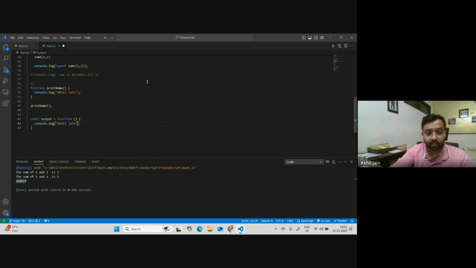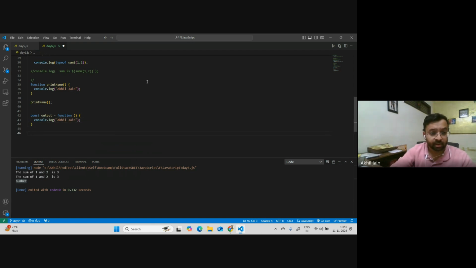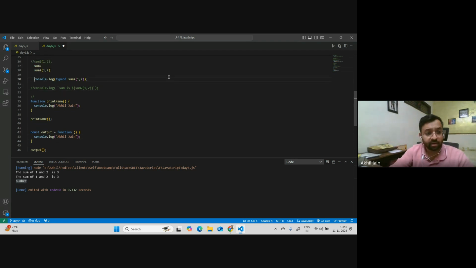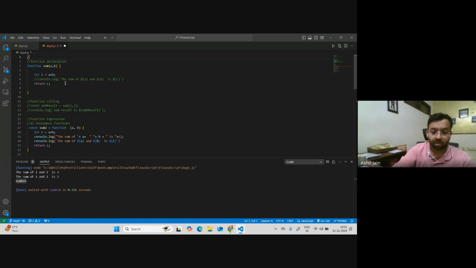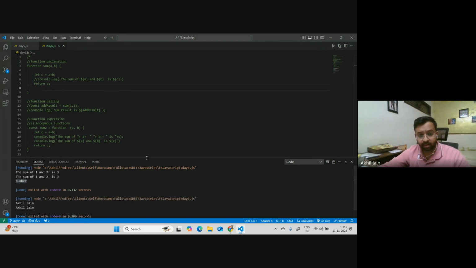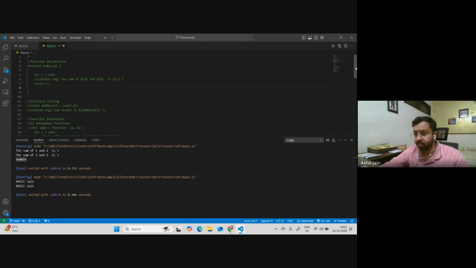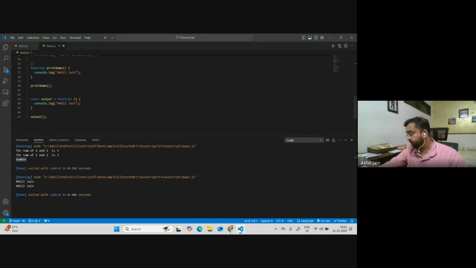So I can just call output, and that's it, and this will work. Let me comment the above part and run this. You can see both the ways I'm getting the output. So you can write a function with parameters, without parameters, and in both approaches, function declaration and function expression.